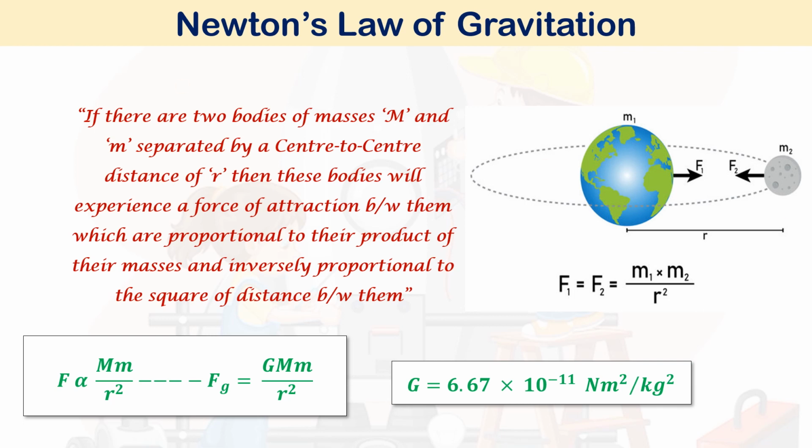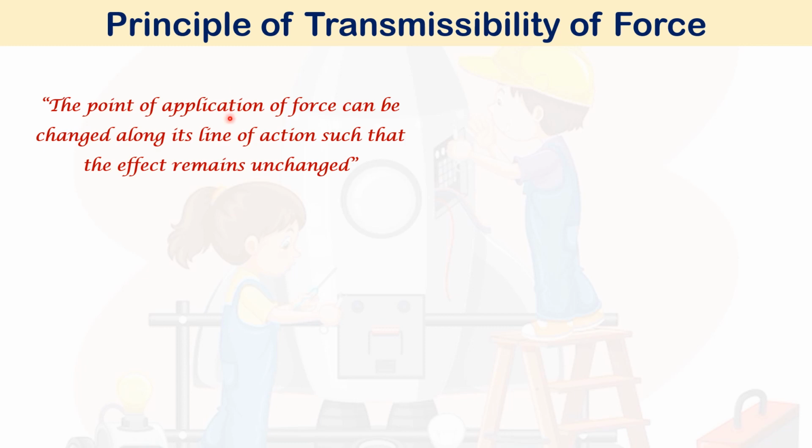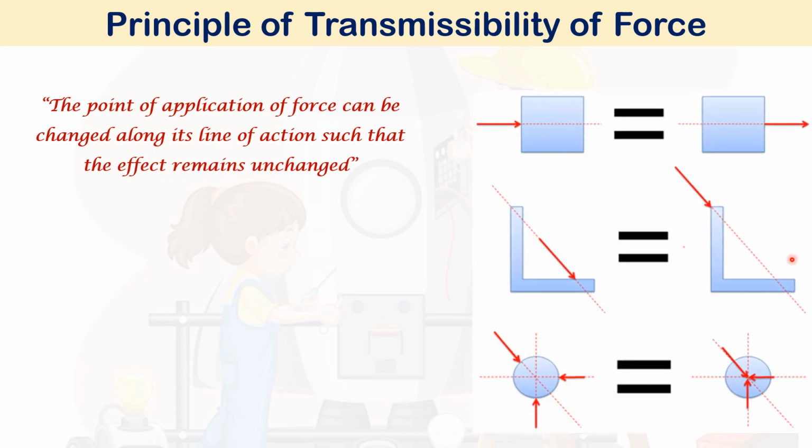Okay, now we can shift to the next law, that is the principle of transmissibility of forces. It states that the point of application of a force can be changed along its line of action such that the effect remains unchanged. That means even if the body is the same and the intensity of the force is the same, while the force is applied anywhere along the line of action of the force, that won't change the action. That won't change anything on the body.